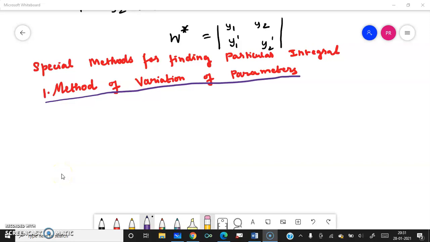Students, we are going to see the method of variation of parameters. This is a special method given by Lagrange, which we have discussed in the previous class.